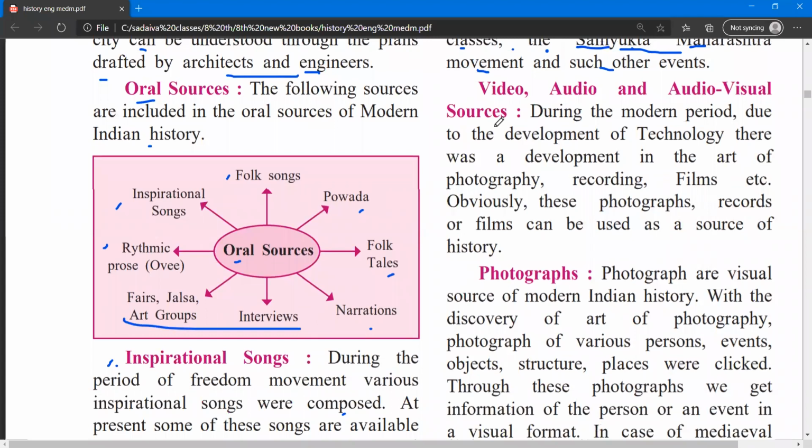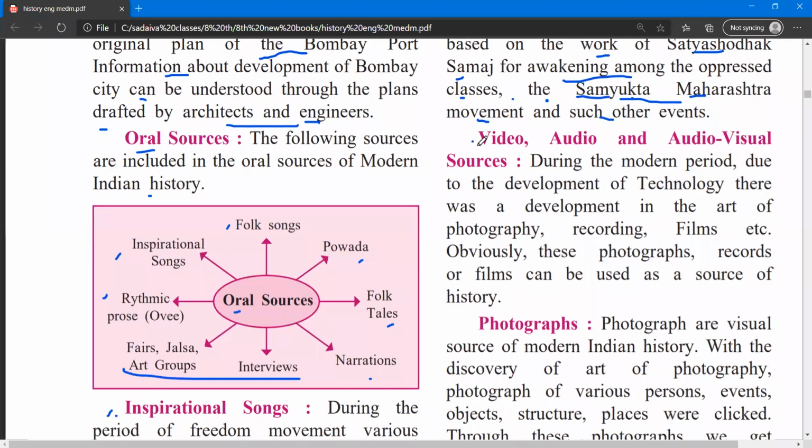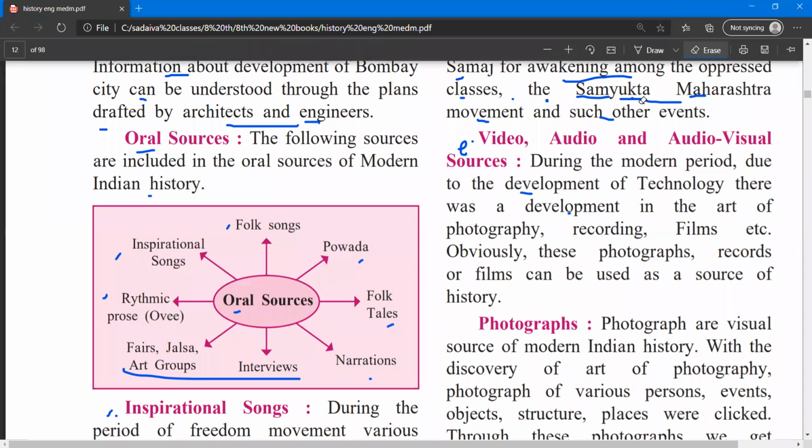So we will see the next thing, that is video, audio, and audio visual sources. This is where we are. During the modern period, due to the development of technology, there was development in the art of photography, recording, films, etc. And obviously these photographs, recordings, or films are used as sources of history.